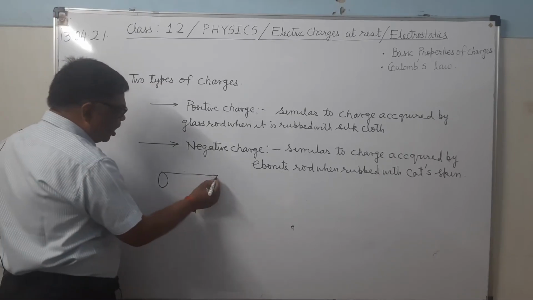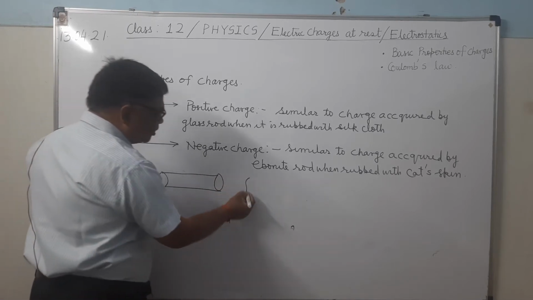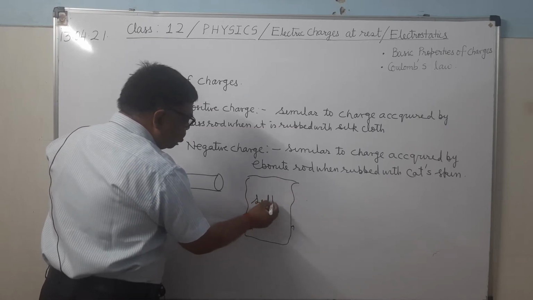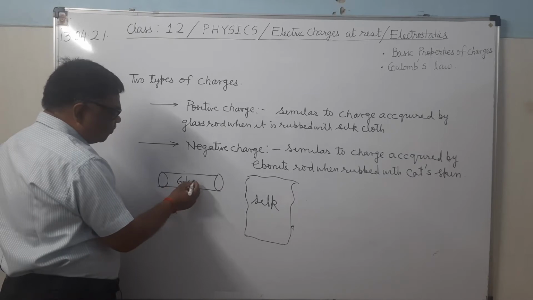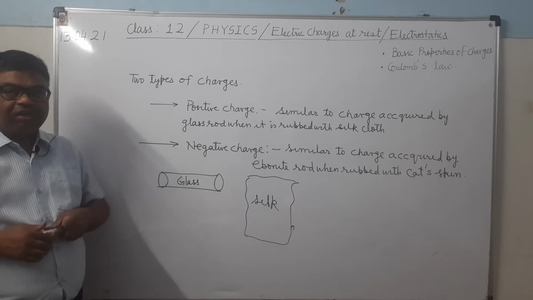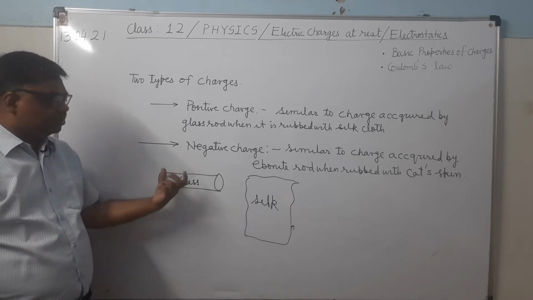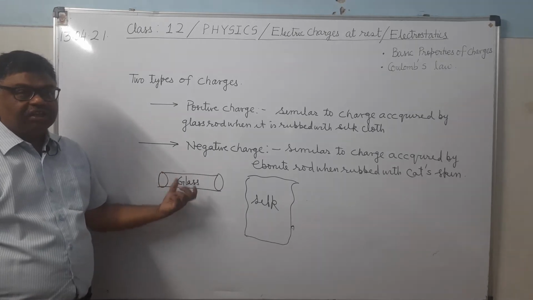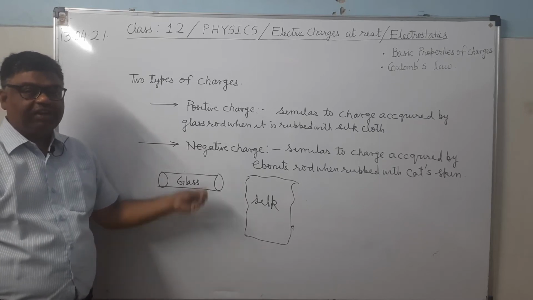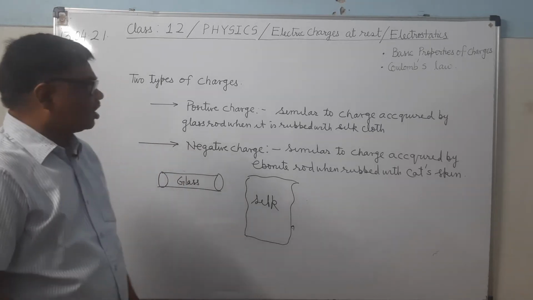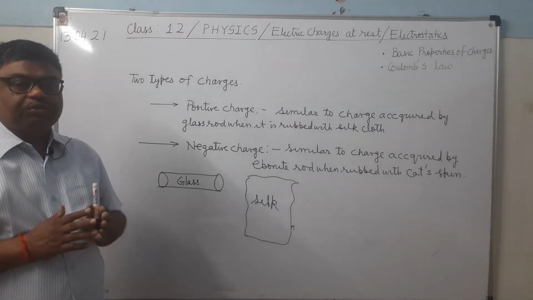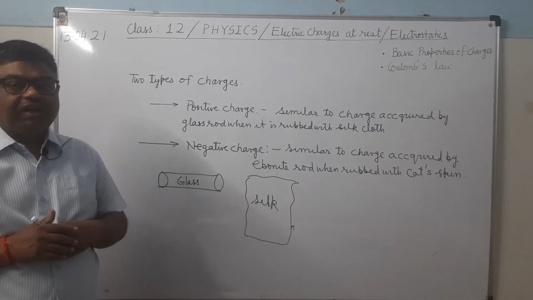For example, this is the glass rod and this is the silk cloth. Both are made up of neutral atoms. As we know, atoms are neutral. Both are made up of atoms, meaning they don't have any net charge. But in every material there will be some free electrons, even in insulators. What are free electrons? Those electrons which have become free from the valence shell of an atom.